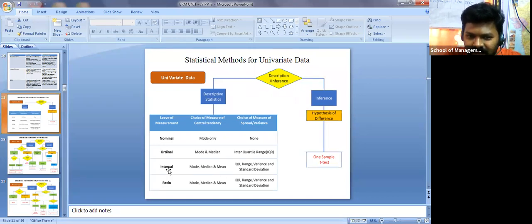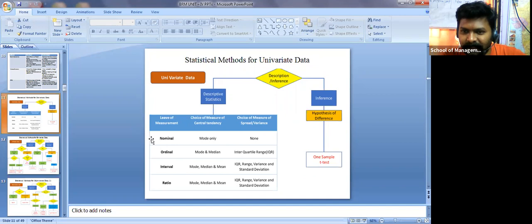Right? So if it is interval and ratio, you can apply any type of measure. If it is only nominal and ordinal, you can restrict to a few only. So for interval and ratio, the measures of central tendency are mode, median and mean, and there is also a choice of measures of spread. You can even apply interquartile range, variance, and standard deviation.